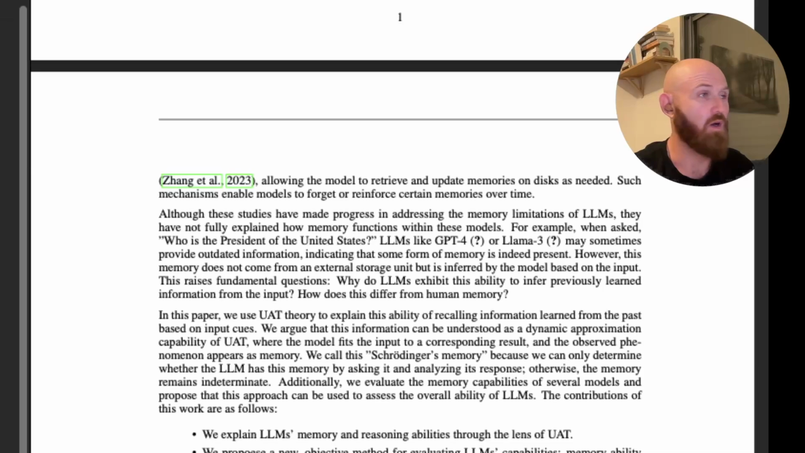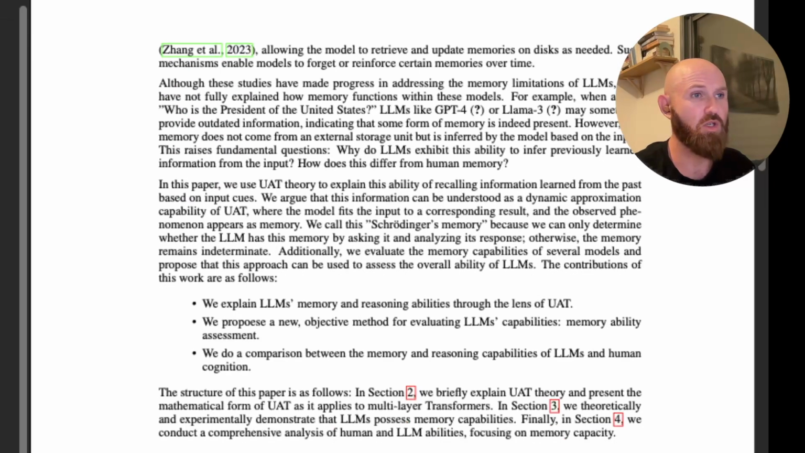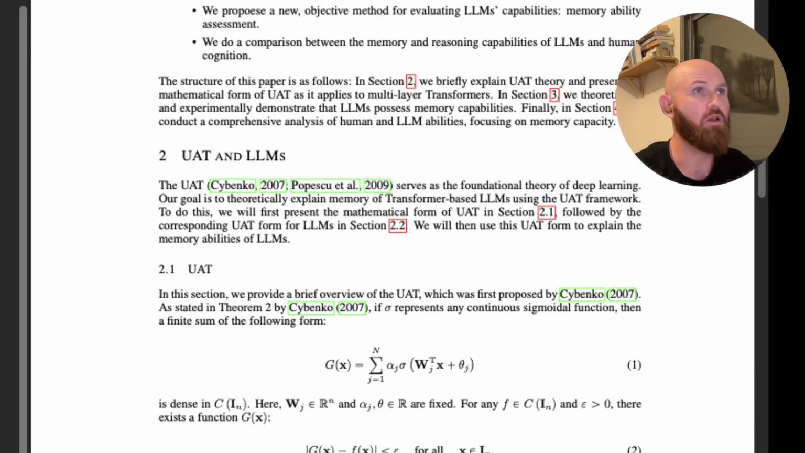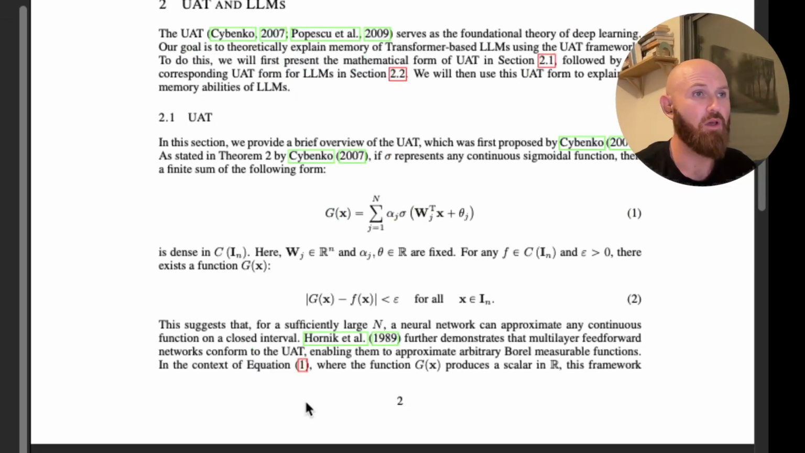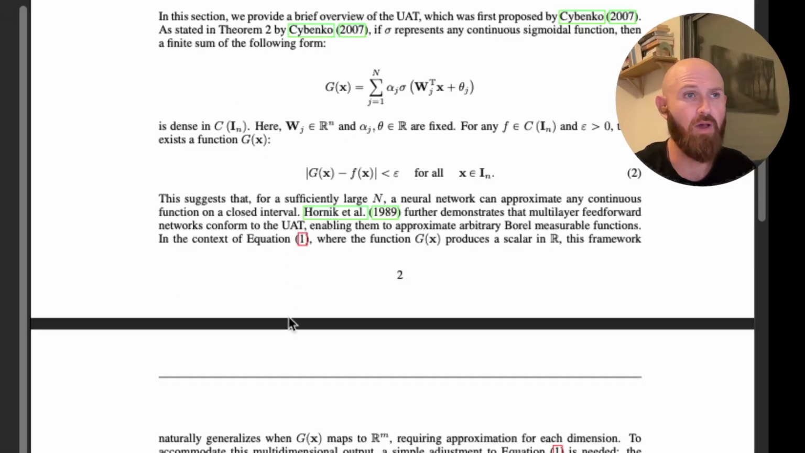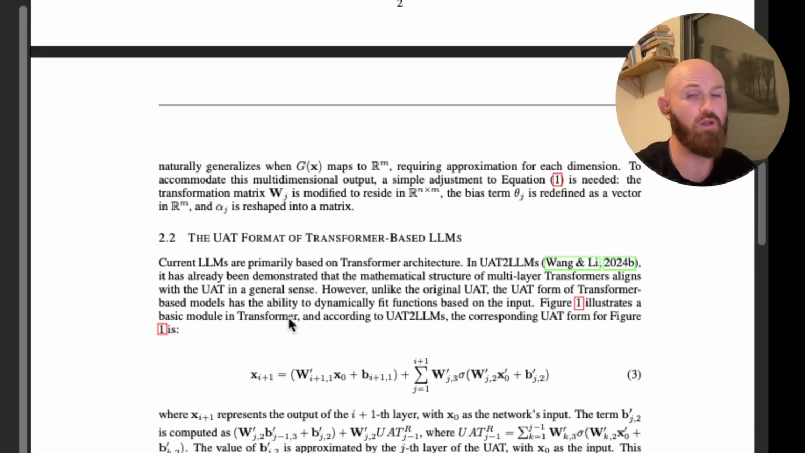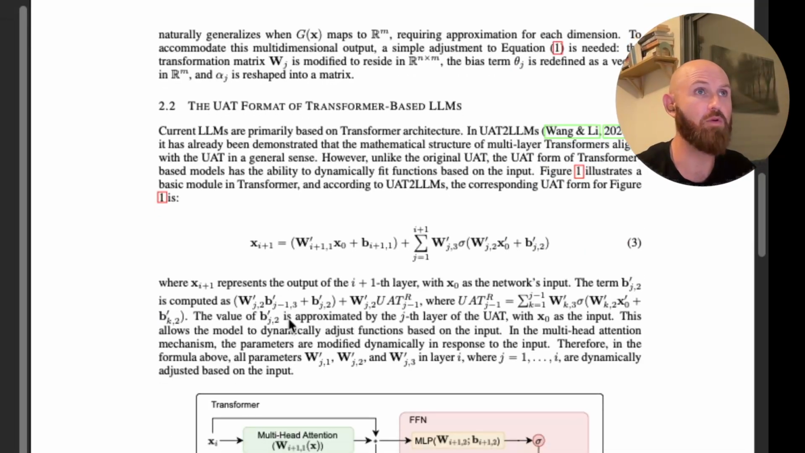Let's go to the memory section. Here they present UAT in LLMs, and we won't go into the math here. If you like the math, you can follow and check out our podcast where we dive deep into historical papers.